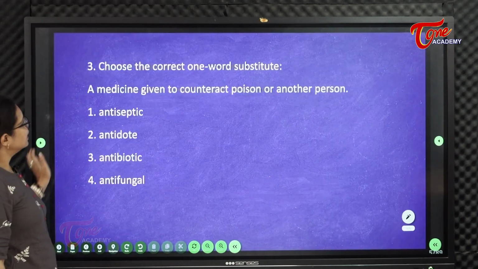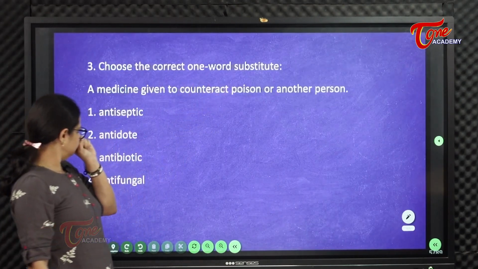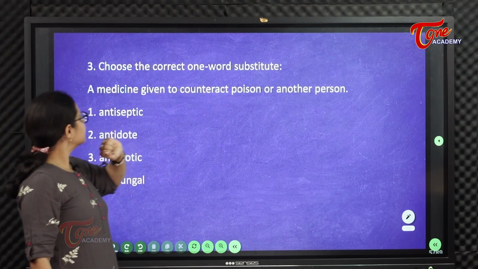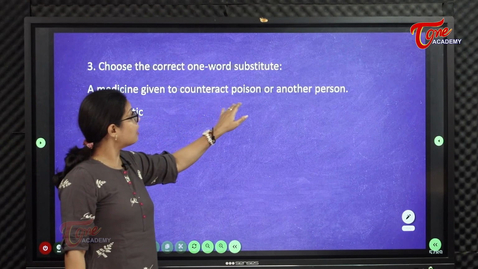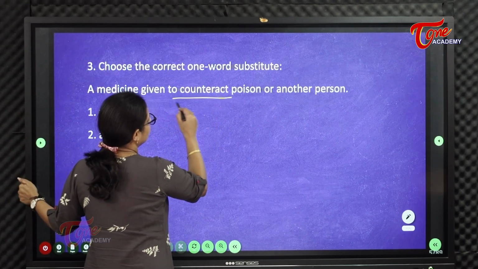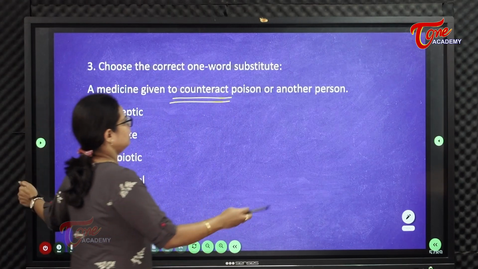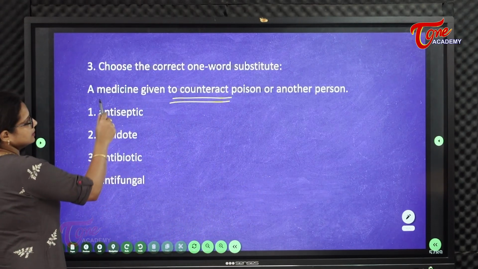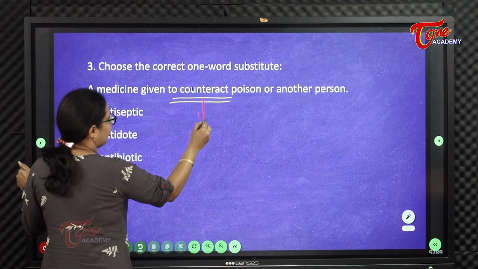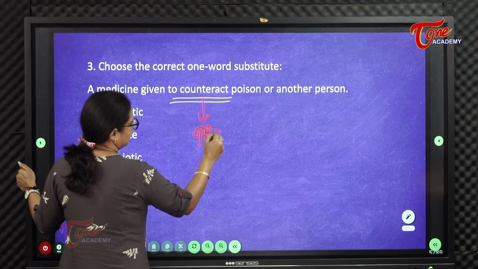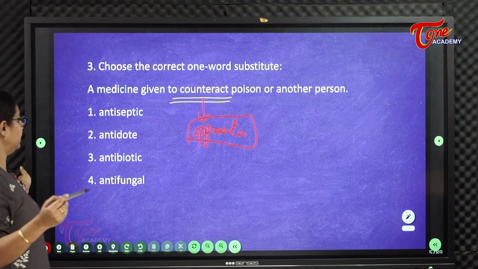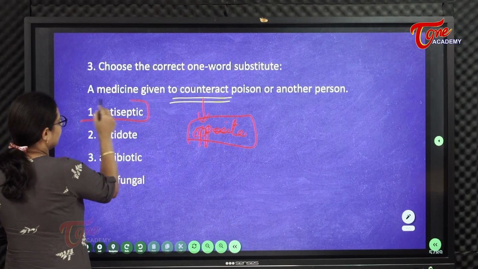Now next, choose the correct one word substitute. A medicine given to a person to counteract poison. To counteract poison. Okay. What is it called? A medicine given to counteract poison or another person. The name antaru. Counteract ante opposite. Okay. Poison ki opposite ga ichchedanni ఏమంటారు? ఆ మందుని ఏమంటారు? Antiseptic anaru.